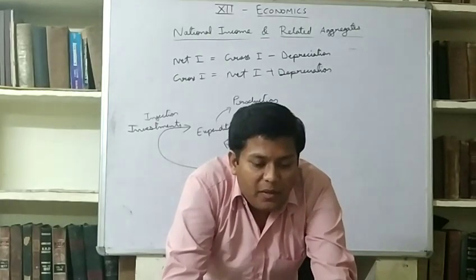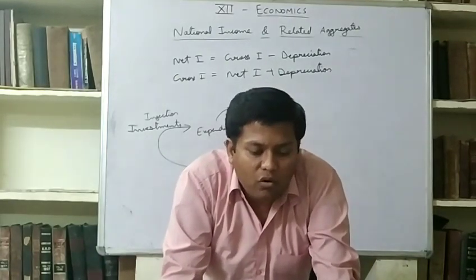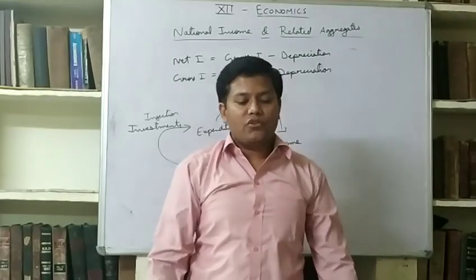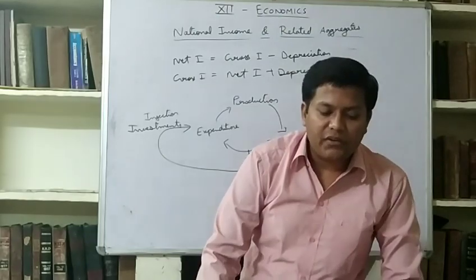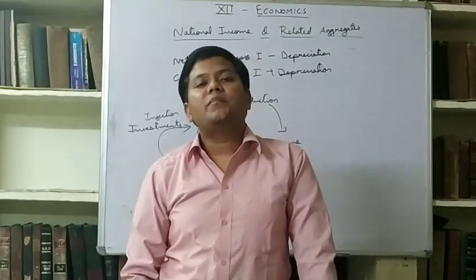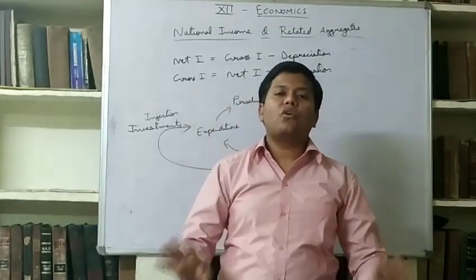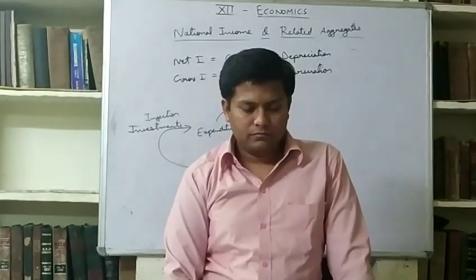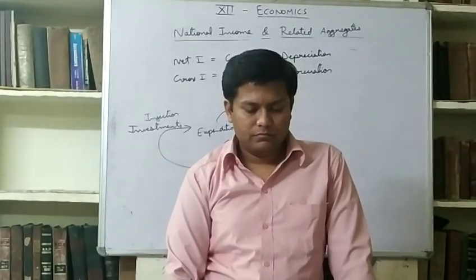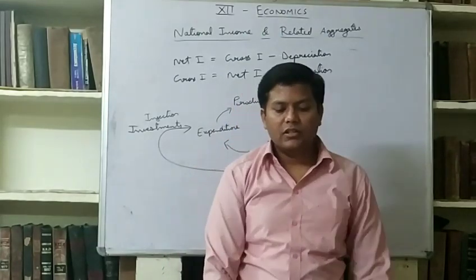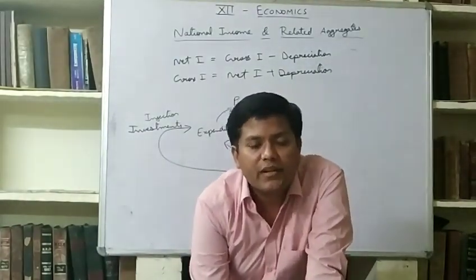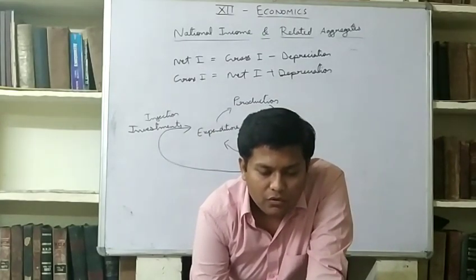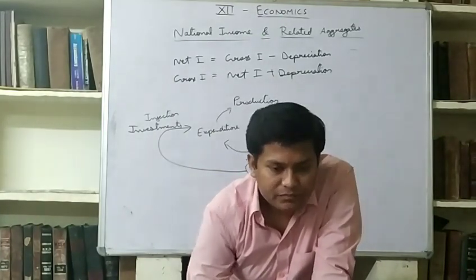Third exception is people working in international organizations like WHO, IMF, UNESCO, etc. are treated as normal residents of the country to which they belong. These people also remain residents of their own country only. So we have understood the domestic territory and also the normal residence.